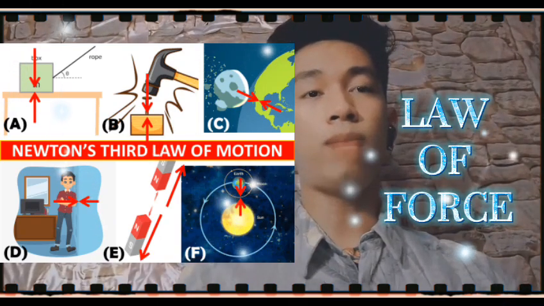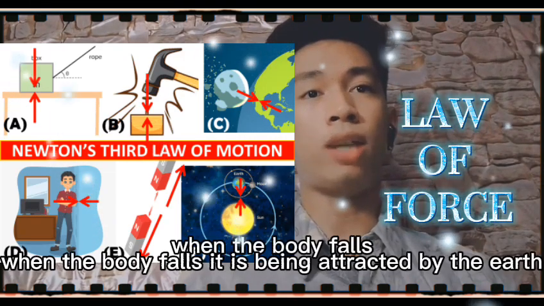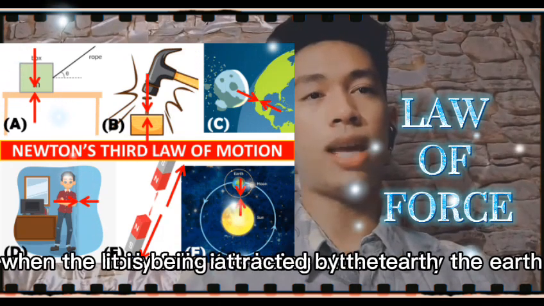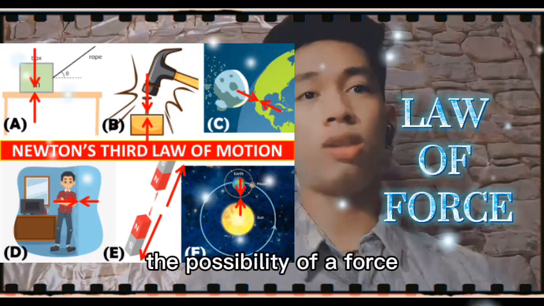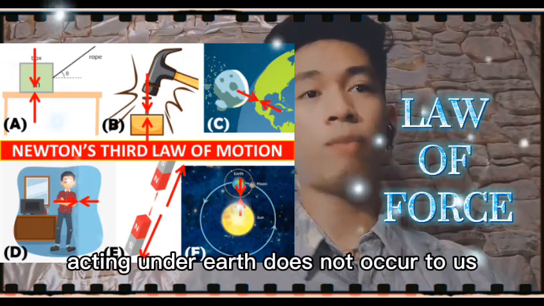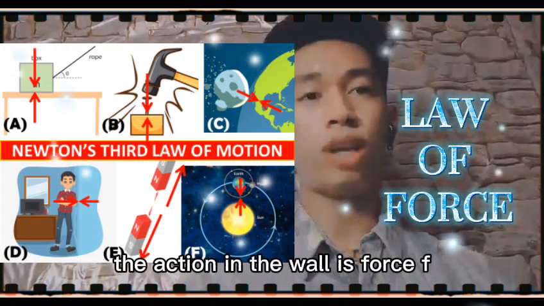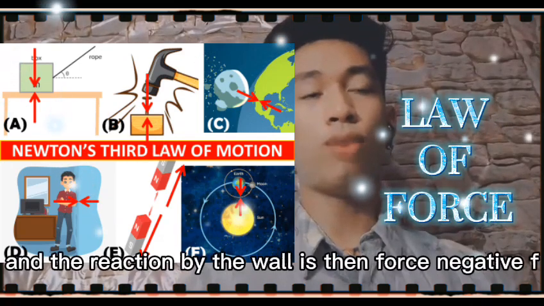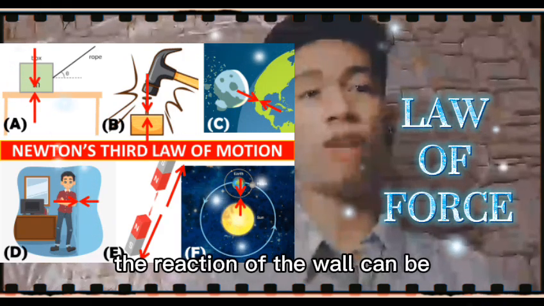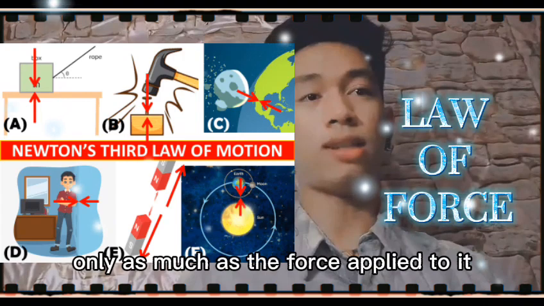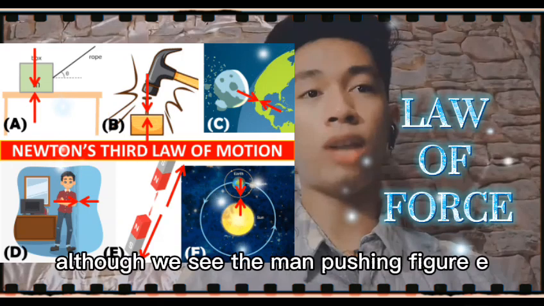In figure C, a terrestrial body is falling toward the Earth's surface. When the body falls, it is being attracted by the Earth, or it is being pulled by the Earth. Since we cannot see the motion of the Earth, the possibility of a force acting on the Earth does not occur to us. Figure D, a man is leaning against a wall. The action on the wall is force F, and the reaction by the wall is then force negative F. The reaction of the wall can be only as much as the force applied to it.